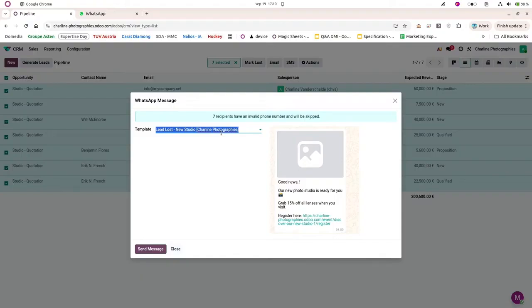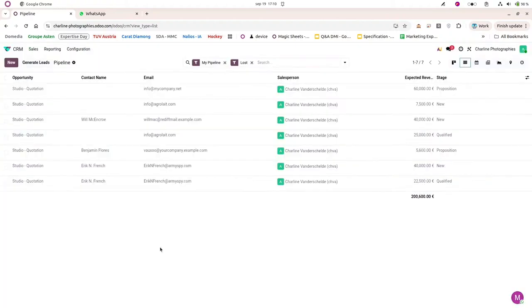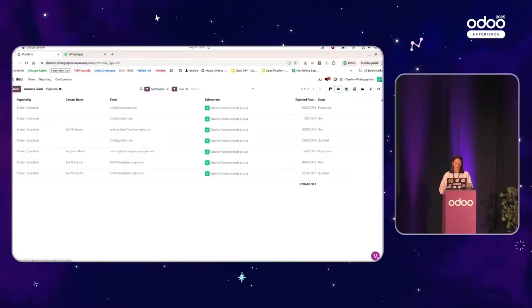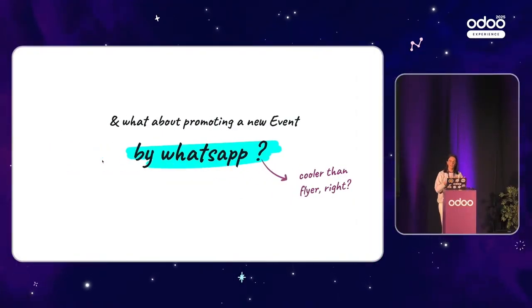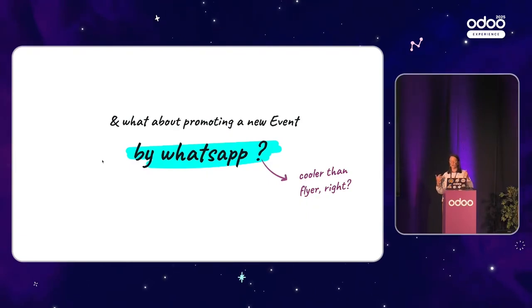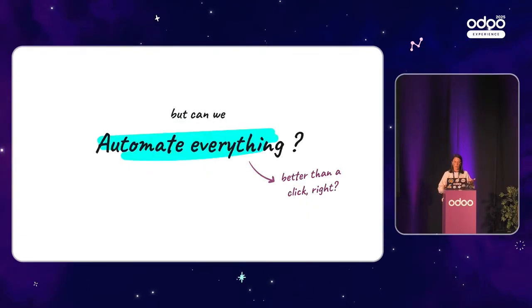And I can put my registration link into the WhatsApp template, and I can send the message directly to all of my opportunities. So this is done. We have seen how to send a quotation, a sale order, an invoice, how to promote a new event. But now, what if we want to automate everything?